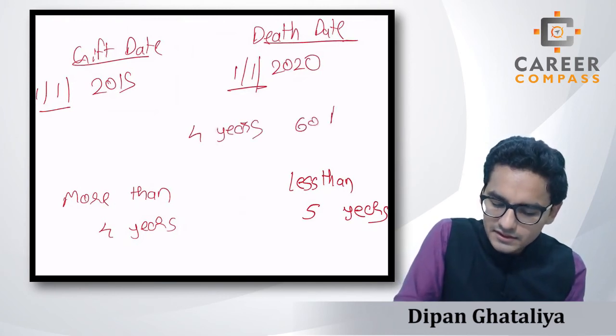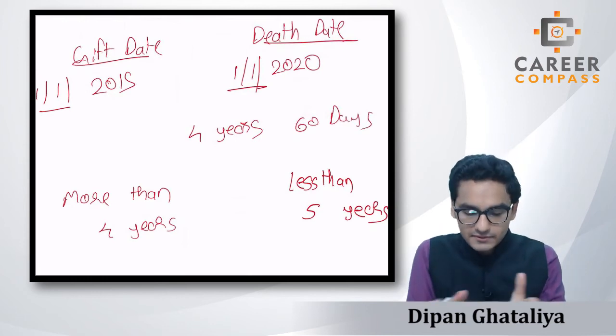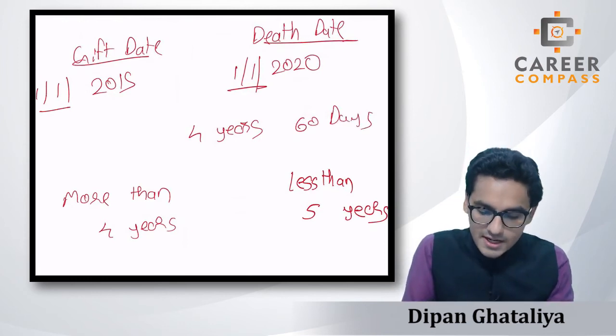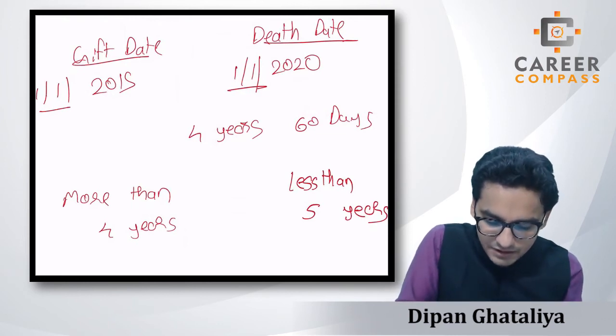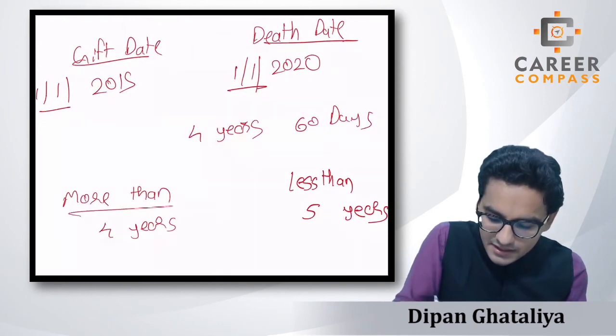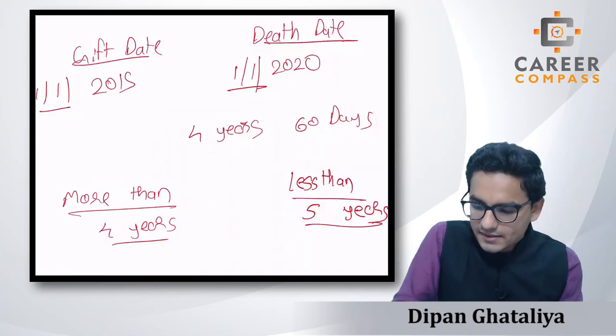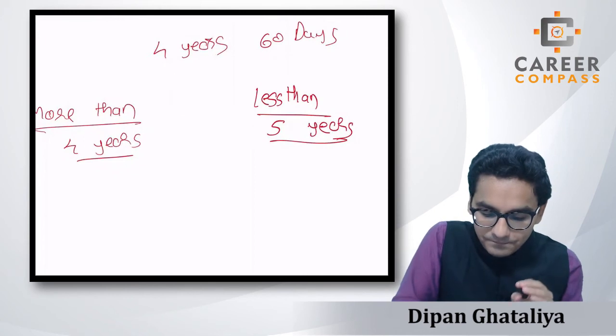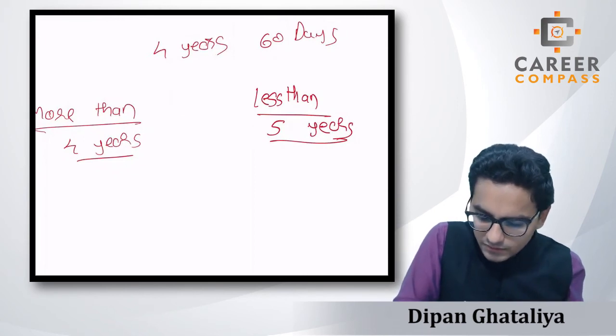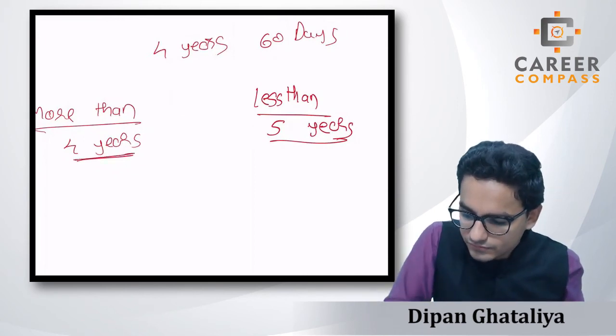Yes, this kind of duration can come in the examination. If the gap between these two dates is more than 4 years but less than 5 years, then we will claim the taper relief of